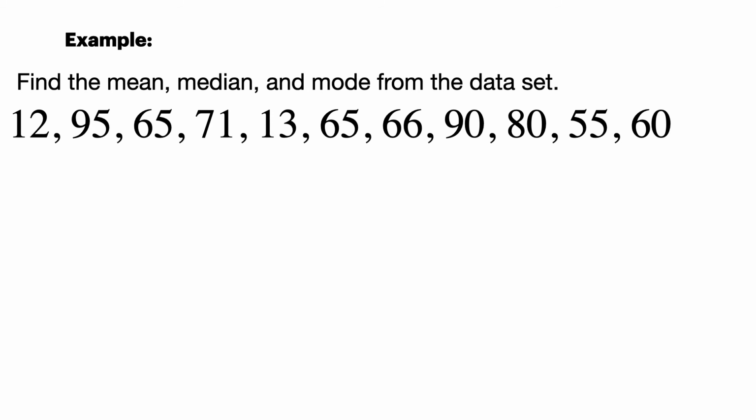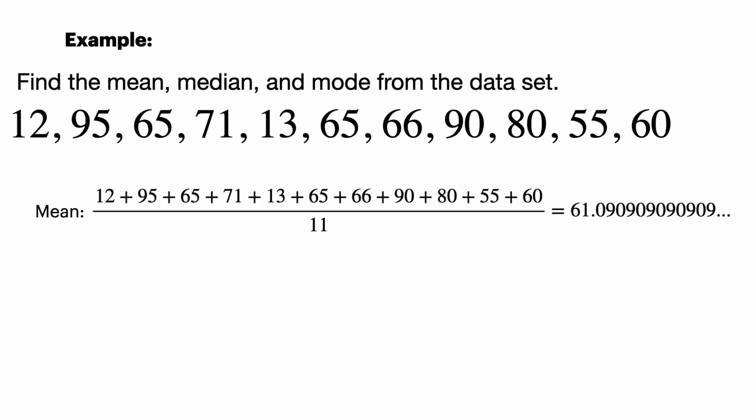Let's look at another example. 12, 95, 65, 71, 13, 65, 66, 90, 80, 55, 60. What is the mean? Well, that's the average. Add all the numbers up and divide by how many numbers we have. We have 11 numbers, so you can see what the mean is, roughly 61.09 repeating.